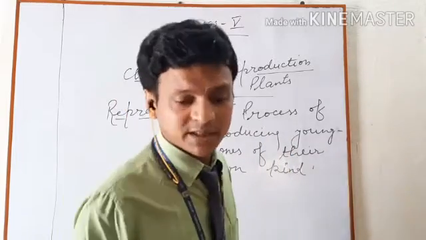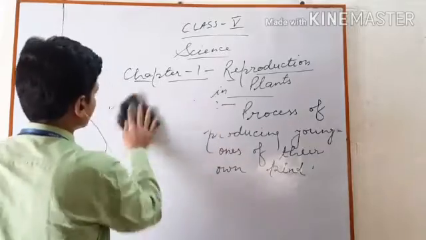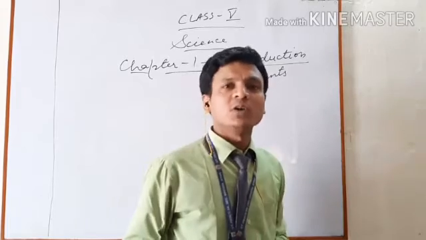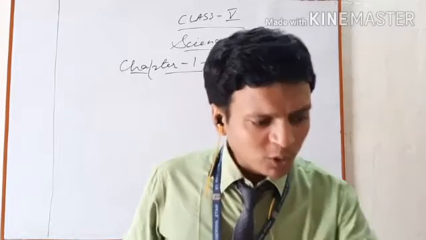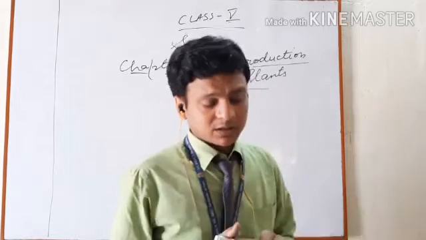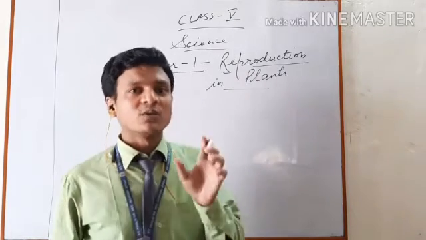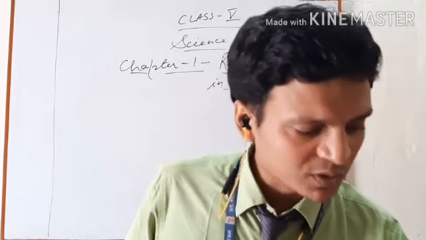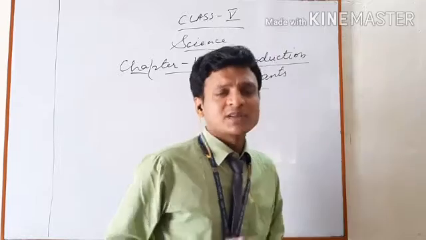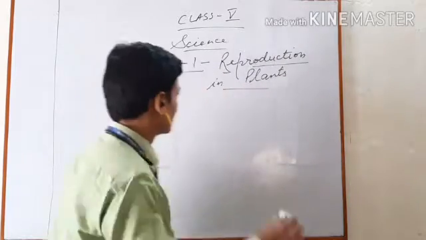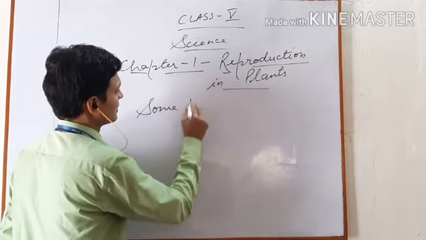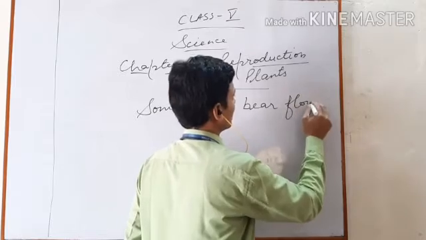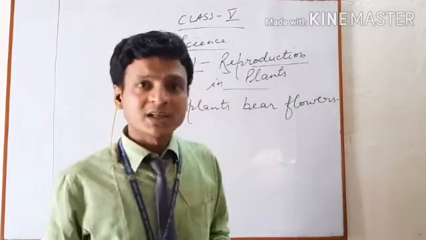Okay, now I'm starting the chapter. So students, I have explained to you about reproduction. Now in your book it is written that the flower of the plant is an important part of the plant from which plants can reproduce. Actually, some plants bear flowers and some do not.